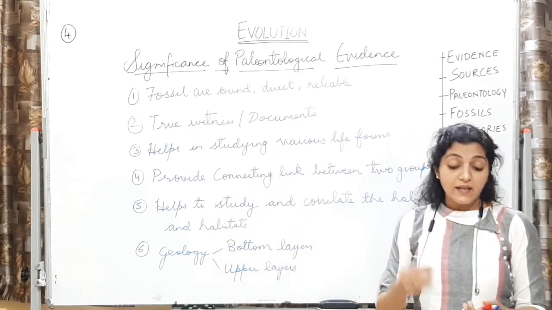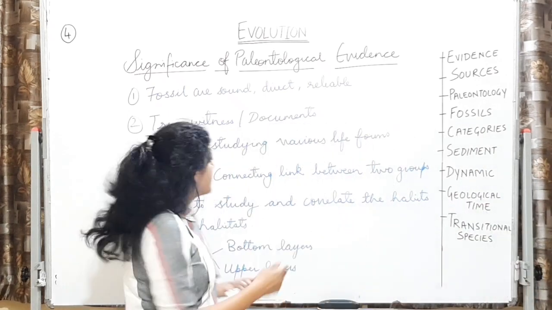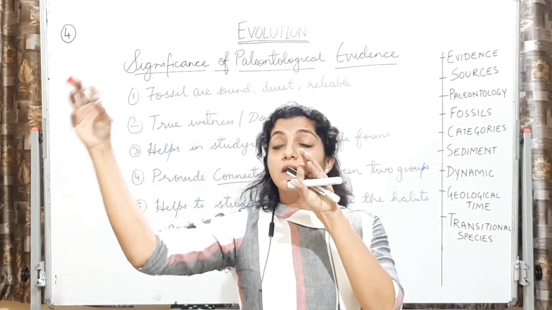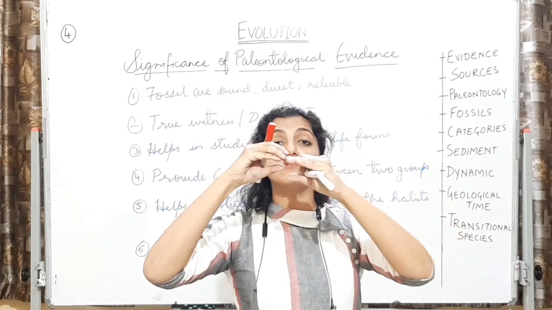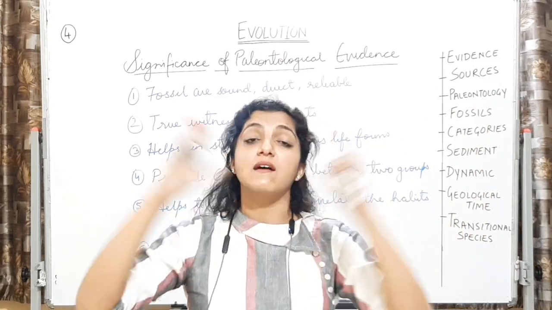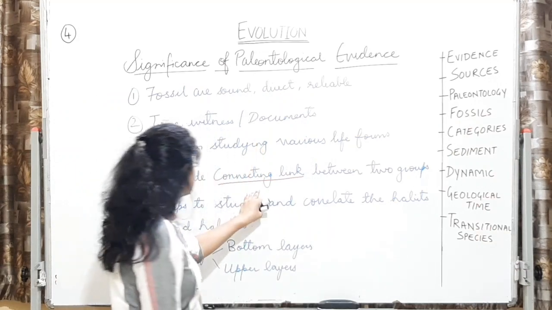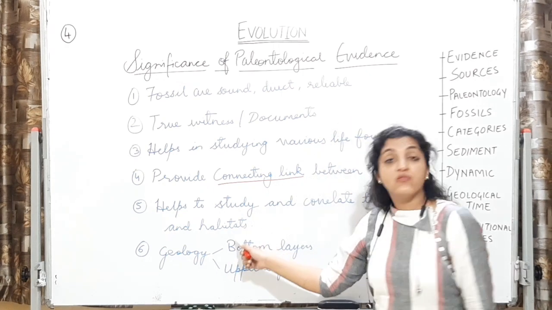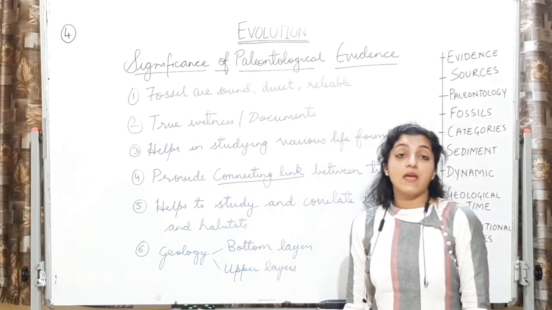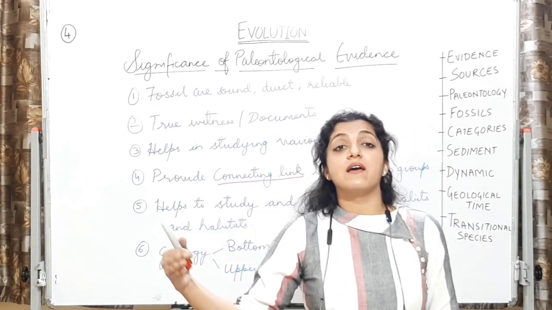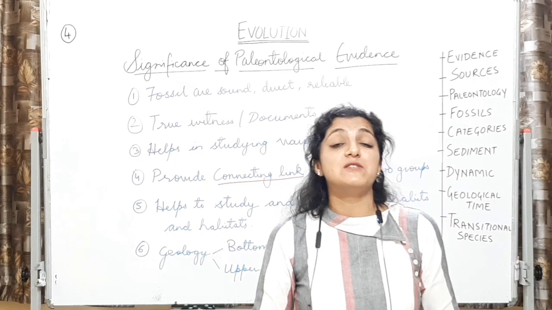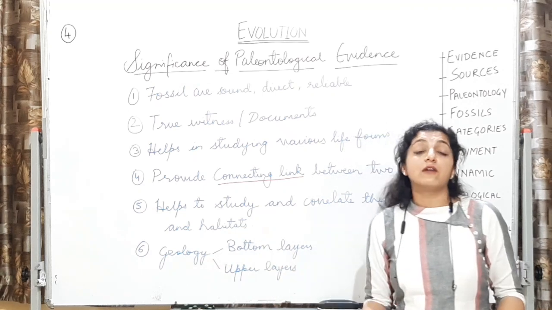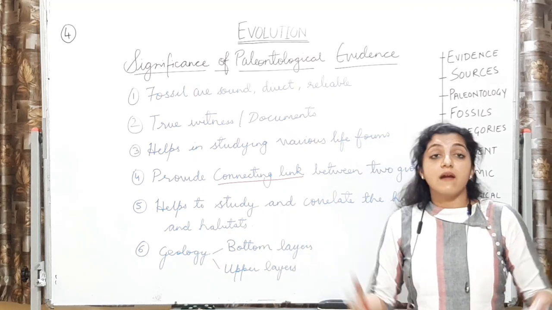Then they provide a connecting link between two organisms. ये हमको connecting link भी बताते हैं कि okay, this organism is having some traits of this species and some traits of this species. So this transitional species is a connecting link between these two group of organisms. It helps us to study and correlate the habits and habitats of the different life forms. Okay, because we know environment change होता गया है. So तब जो life forms थी, तब उनकी क्या habits होगी? What was the habitat which was there environmentally? It helps us to study about that also when we correlate it to different studies.